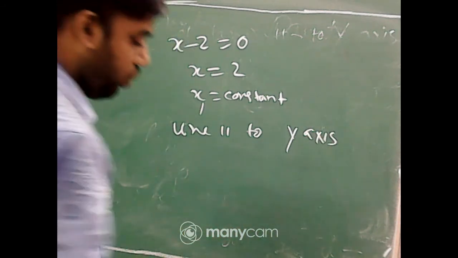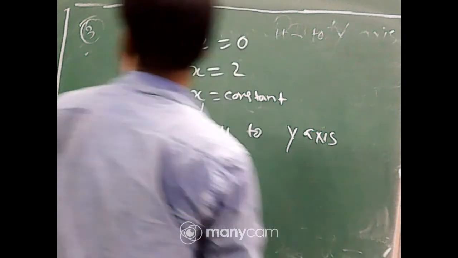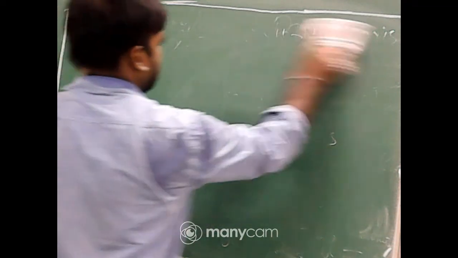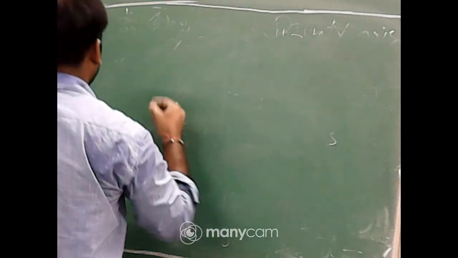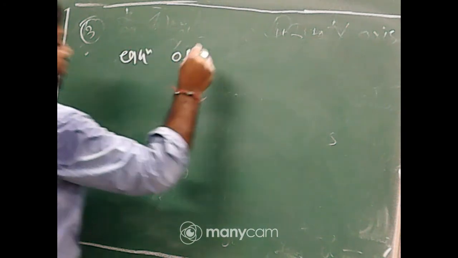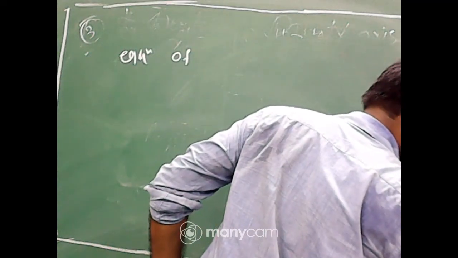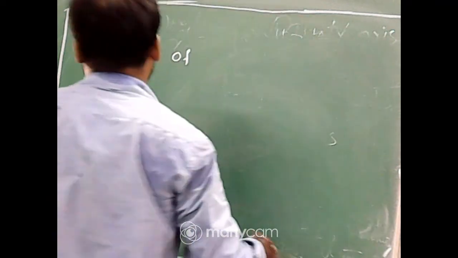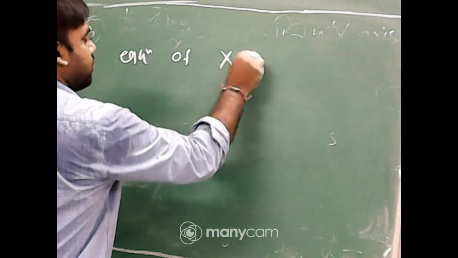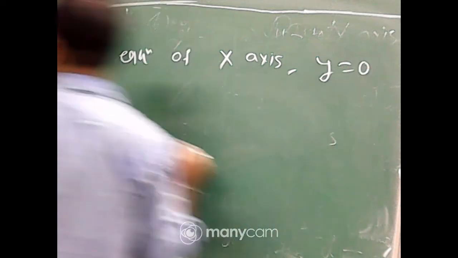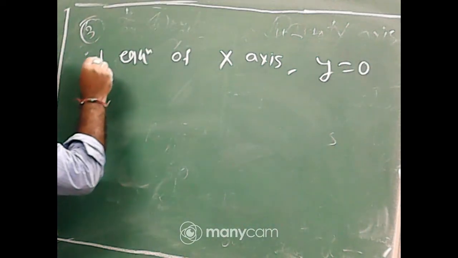So I am writing these 4 points to summarize this. Equation of x-axis, that is y equal to 0.